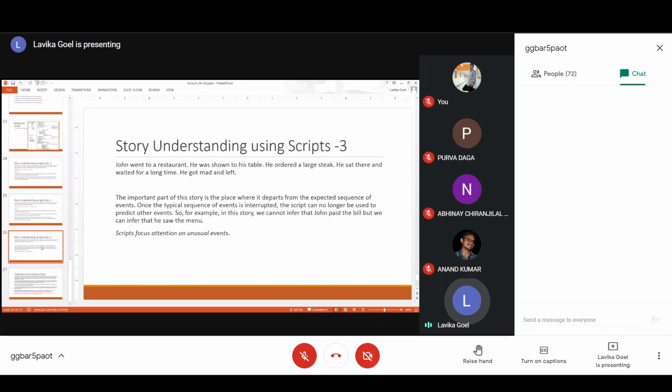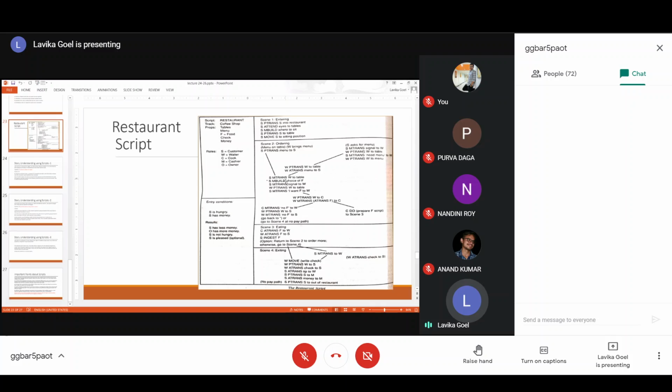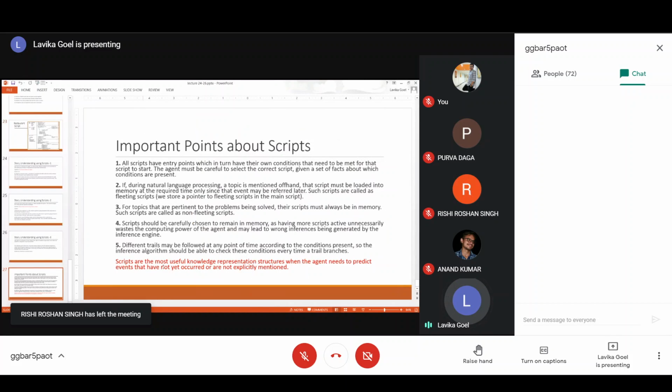Suppose in this example, you had some sequence of events, but you had not mentioned explicitly that John ate. Then from the script of restaurant, you can predict that John ate. It was an event which was not explicitly mentioned in the story, but you could predict it through the activation of the script, because scene 1, scene 2 and scene 4 are occurring normally. So that means the scene in between all of them, that is scene 3, has also occurred normally. That's why you could predict that he ate. That is the most important usage of scripts, that they can predict the events that have not been explicitly mentioned in your story.